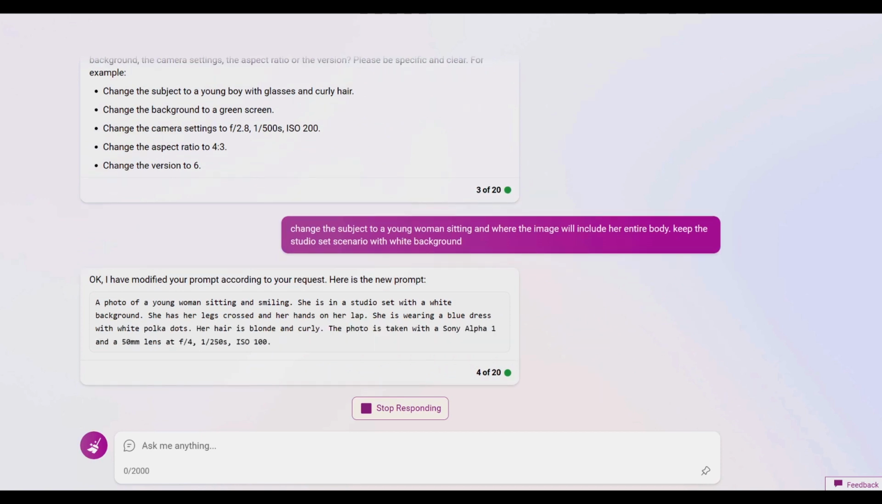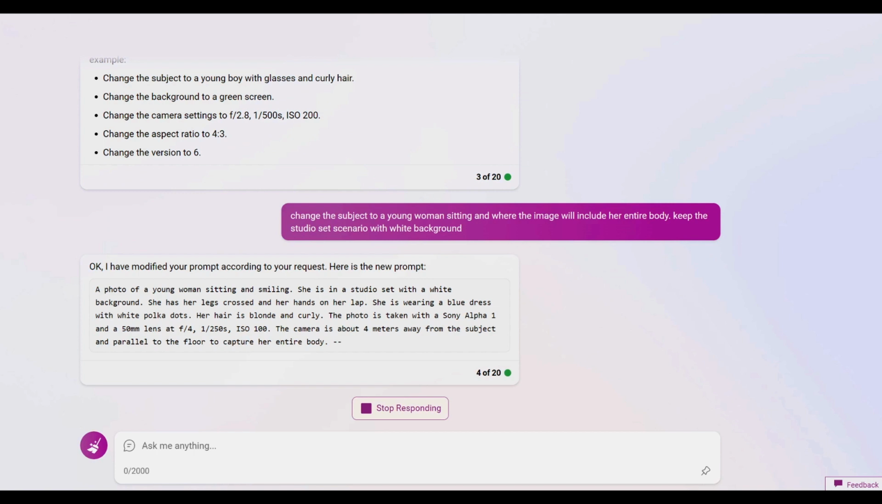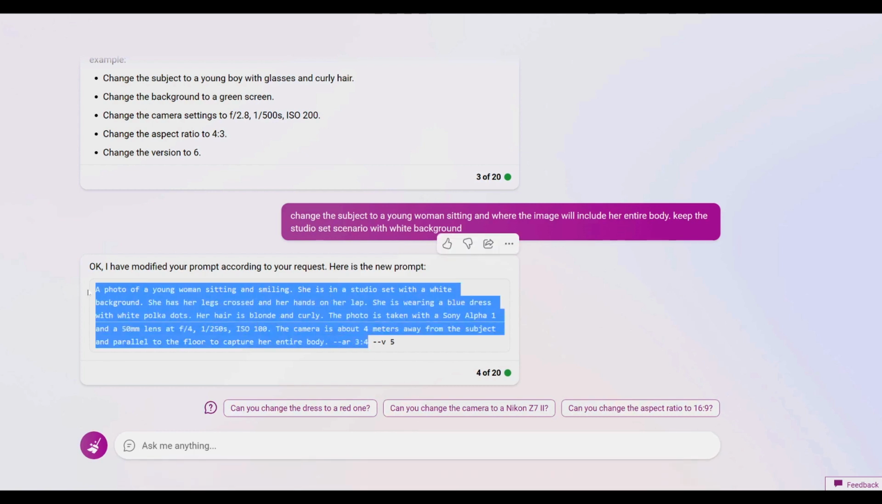It adds its own interpretation and flair, which I find useful because I prefer it to pick the clothing and even the model's expression in this case. We can now copy the prompt and move it over to Discord to paste it and see what happens.